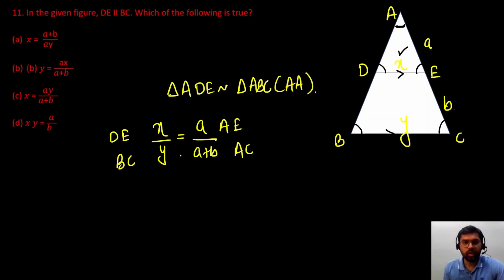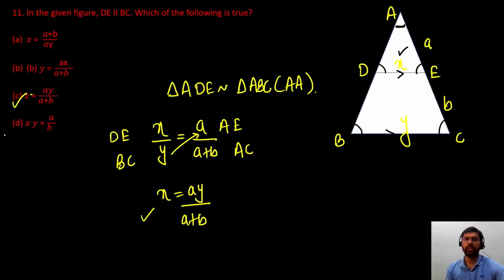So from here what we can get, if we do the cross multiplication. Okay, so what will I get? So x will be equal to, this y will go here, so x will be equal to ay upon a plus b. So this is my answer. So option C is correct.